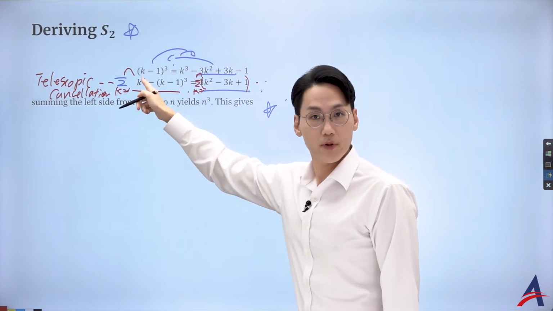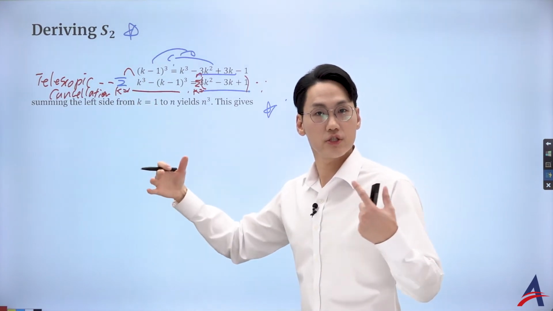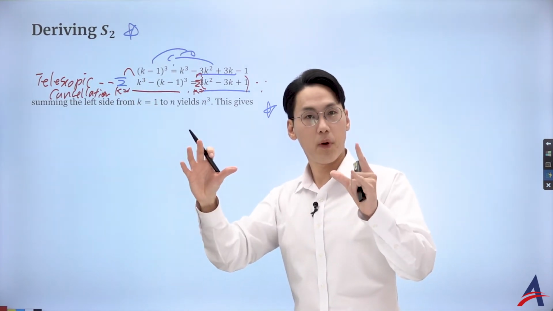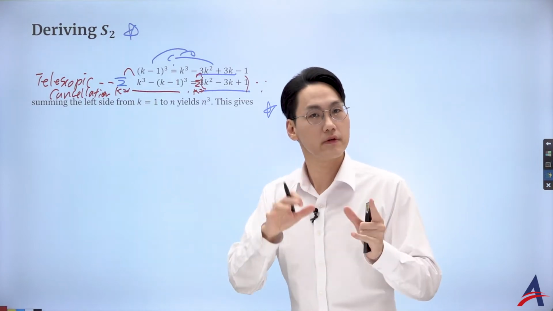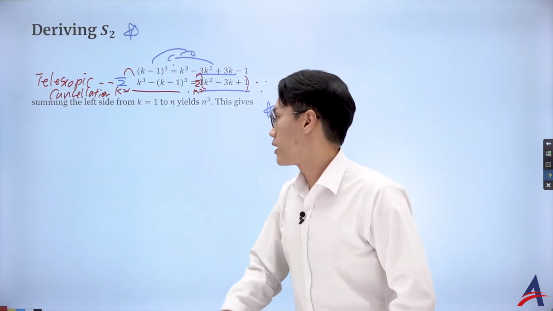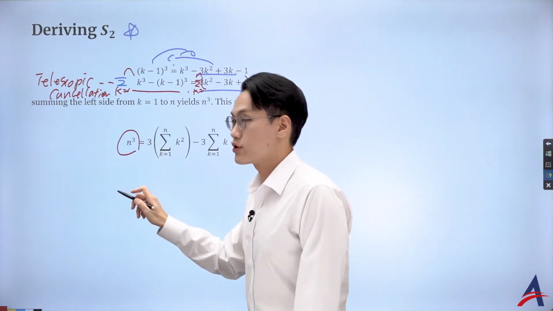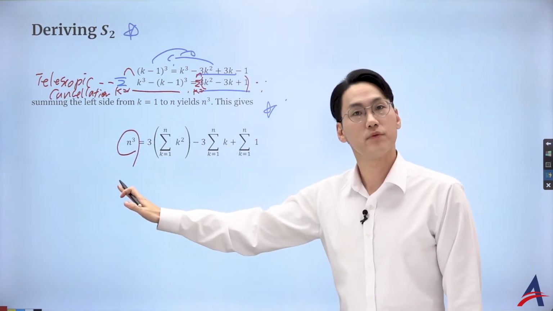If you just start plugging from k equal to 1 to n, then you see the whole part of the series actually cancels out, only leaving the second and the second last term, resulting in just the n cubed. So that's the leftover of the telescopic cancellation.